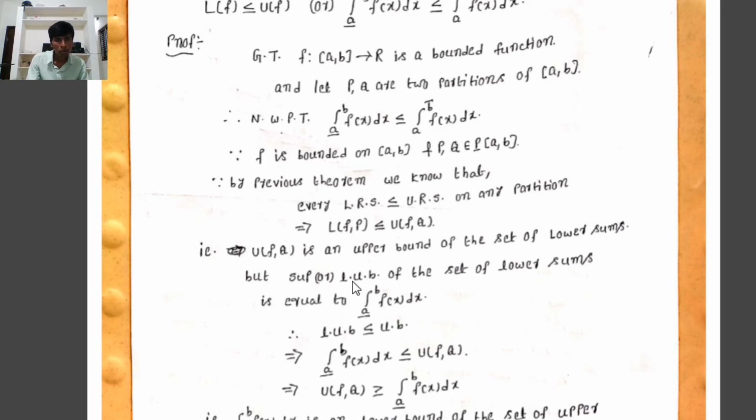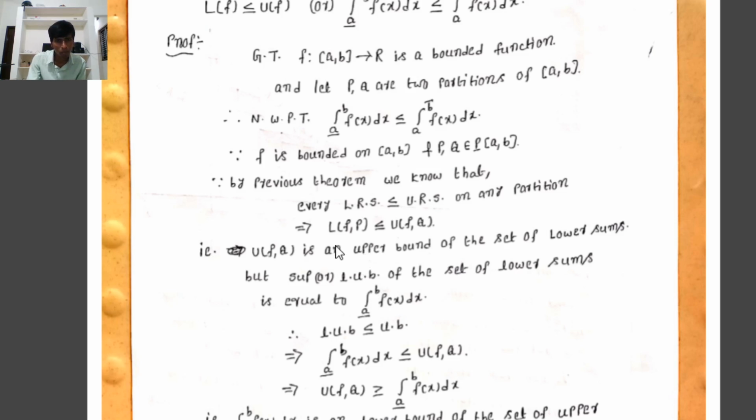But the supremum, or least upper bound, of the set of all lower Riemann sums is equal to the lower Riemann integral, by definition. Therefore, U(f,Q) is one upper bound of the set of all lower Riemann sums, where the lower Riemann integral is the supremum or least upper bound of the set of all lower sums.